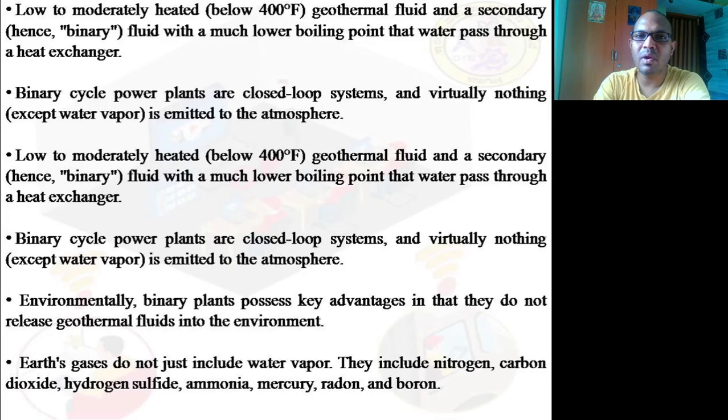Now here, the moderately heated, below 400 degrees Fahrenheit, geothermal fluid and a secondary, that is the binary fluid with a much lower boiling point, pass through a heat exchanger. Obviously, a heat exchanger we always use to transfer the heat from one fluid to the other fluid. Now, this system is a closed system. Is it clear? So virtually nothing, except water vapor, is emitted into the atmosphere.